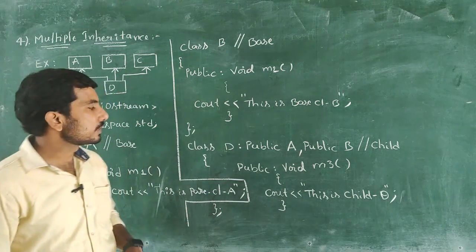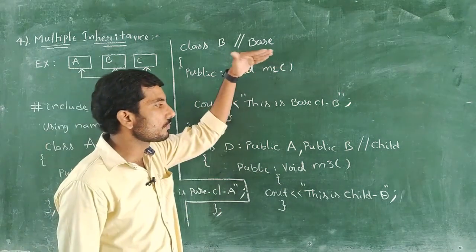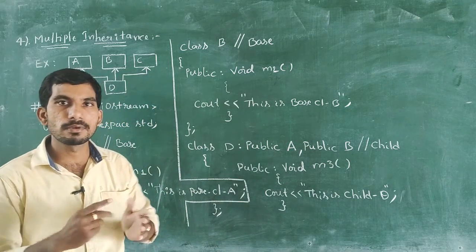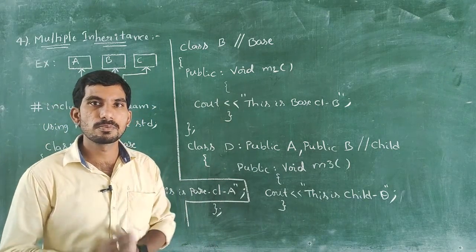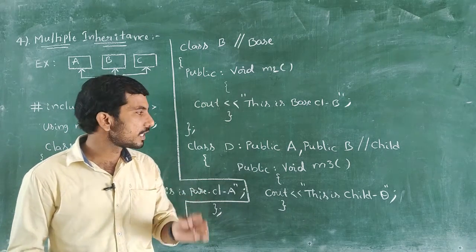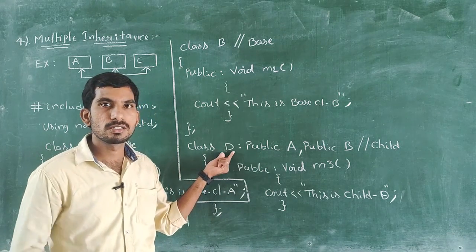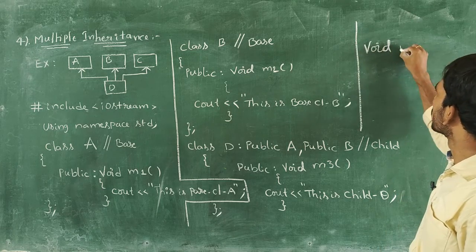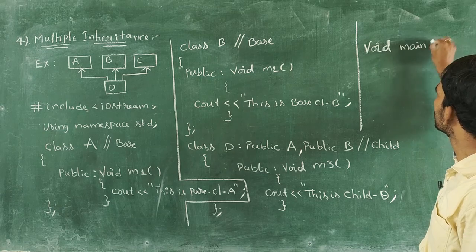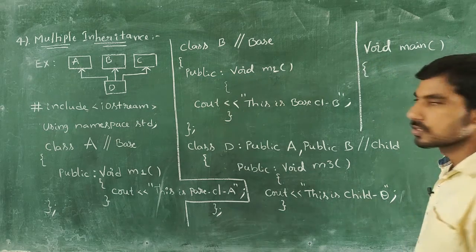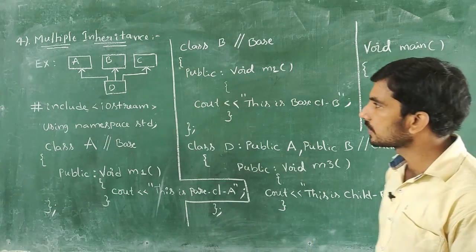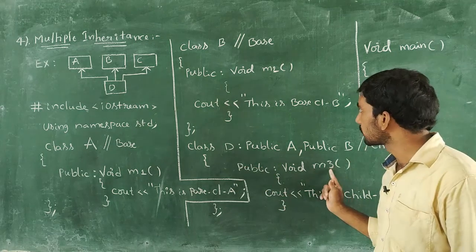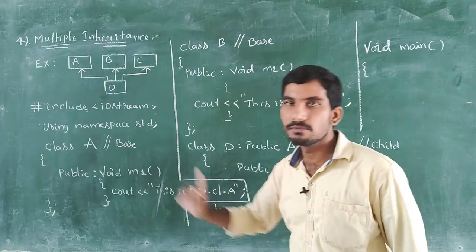Next, I want to access m1 function, m2 function and m3 function with the help of a single object. Is it possible or not? Yes, it is possible, and that object is created with the help of the child class. Here the object is declared within the main function. So within this main function I want to create one object, and with the help of that object I want to access m3 function, m2 function and m1 function.